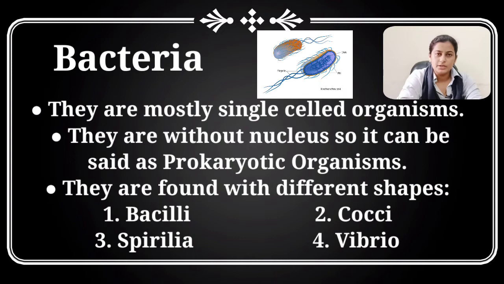They are mostly single-celled organisms and are without a nucleus. Therefore, they can only be said to be prokaryotic organisms. They can be found in 4 different shapes. That is bacilli, cocci, spirilla and vibrio.